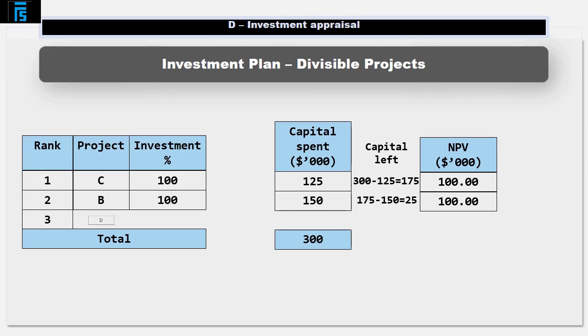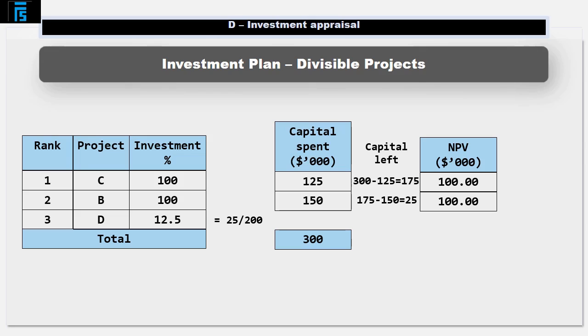Next on the rankings is Project D. We cannot afford to do a whole Project D, as that will take $200,000 and we only have $25,000 left. However, we can afford to do 25 over 200 equals 12.5% of a Project D. Remember, these projects are divisible.